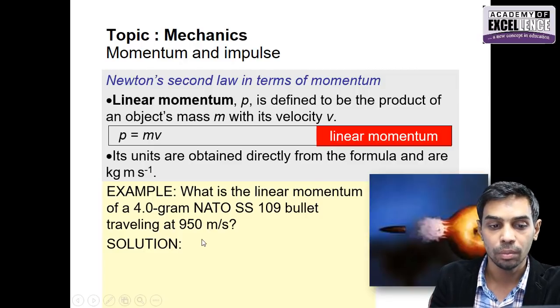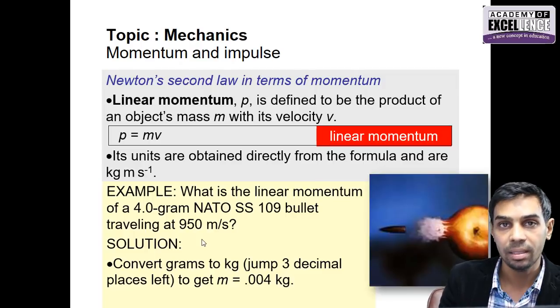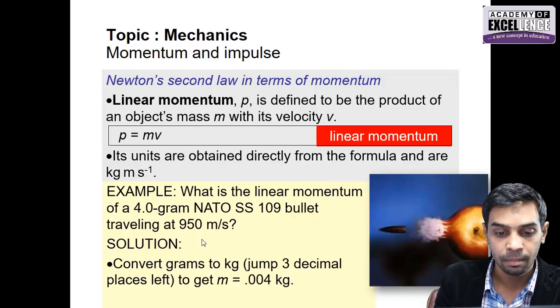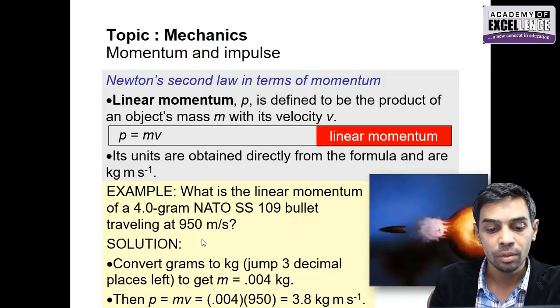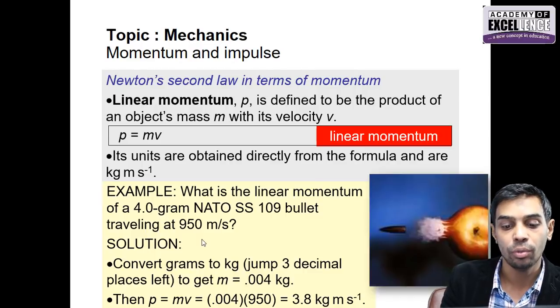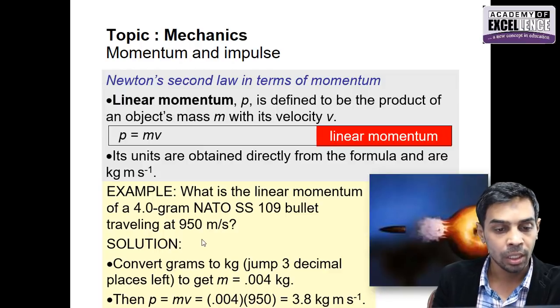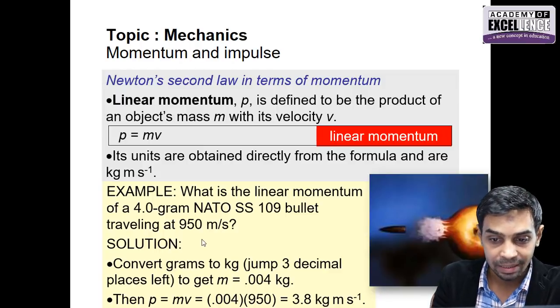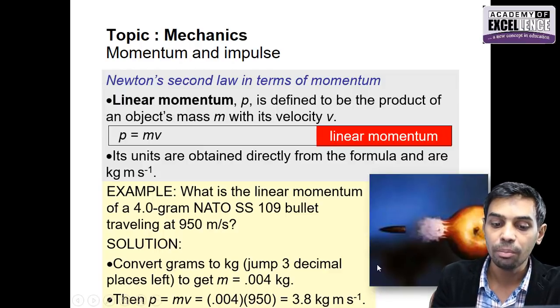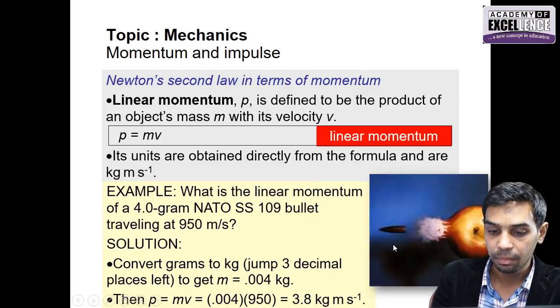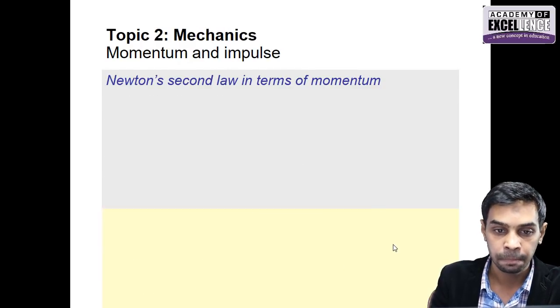But remember, the mass should be in SI unit, that is kilograms. So it's going to be 0.004 times 950, which is equal to 3.8 kilograms meter per second. The quantity of the motion that exists in this bullet is 3.8 kilograms meter per second.